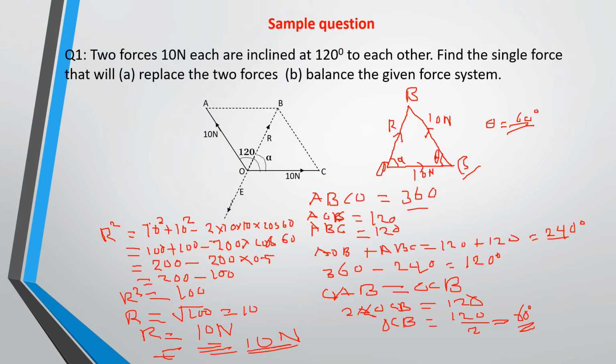All right, with this one now, you have been able to get the resultant, and you have also been able to get the equilibrant. Now you can find the angle of action of the resultant by looking for this angle alpha, the angle of the resultant to the 10 Newton force, and that will involve you using the sine rule.